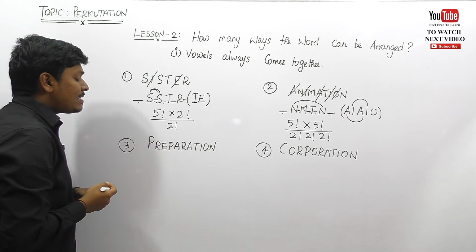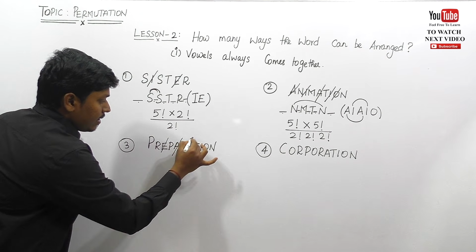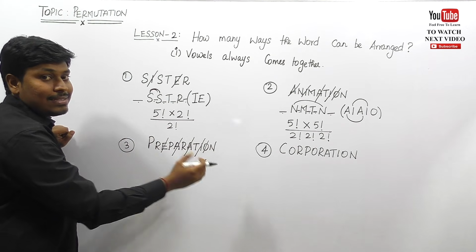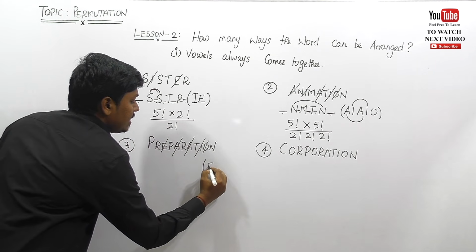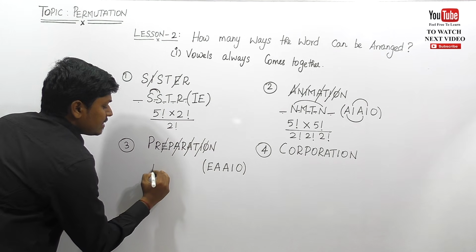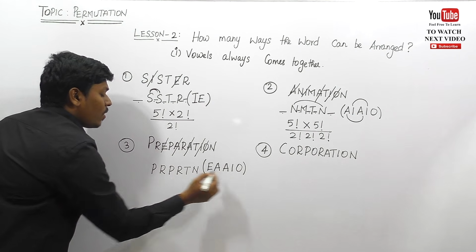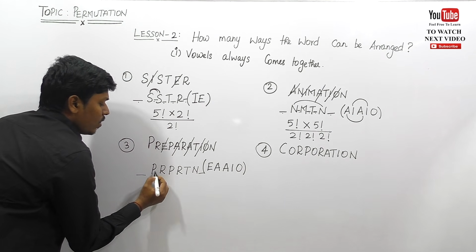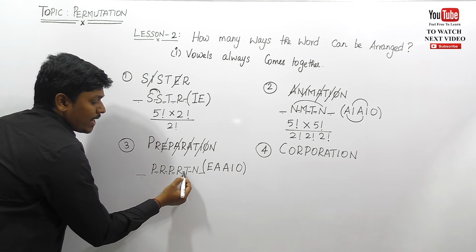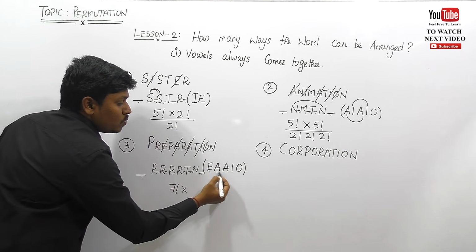So friends, similarly just see what all the vowels are in the given question, right? So I can say that E, A, I, O. Step number 1, friends, always write the vowels at the right hand side inside the brackets. So this can be done as E, A, I, O, right? And write the remaining letters, that is P, R, P, R, T, N. So friends, we can write all the vowels in the front or at the last or between every letter, right? So I can say that 1, 2, 3, 4, 5, 6, 7. So 7 factorial into, so vowels 1, 2, 3, 4, 5.